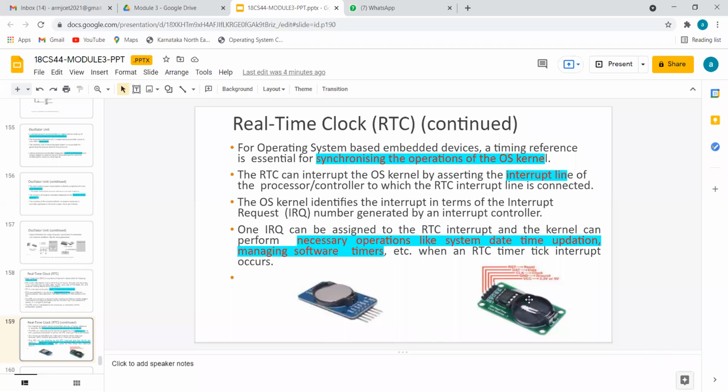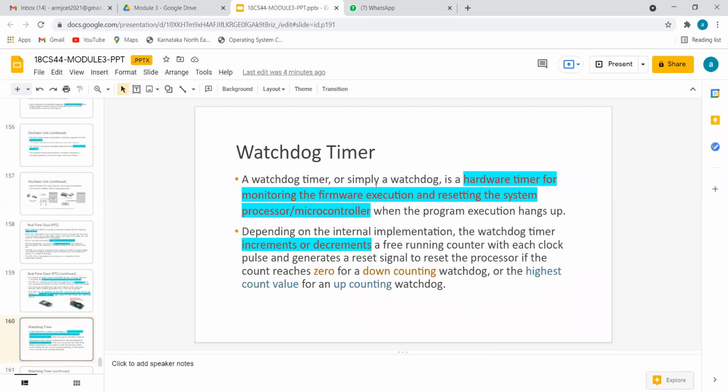If I neglect it, after some time, whenever I try to open Google Chrome and go to Google, I will get the warning that the system time is not correct. At that time, what is the option I have? I have neglected the interrupt, but I have to work on that interrupt. Then I can get the service from Google. That is possible only when we have the RTC correct. That is the real time clock.